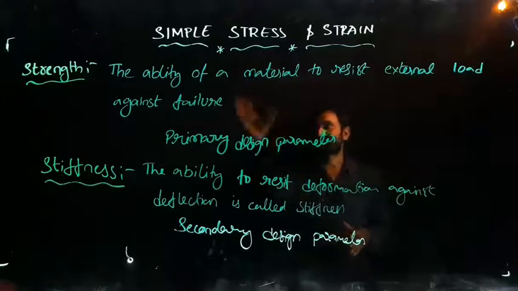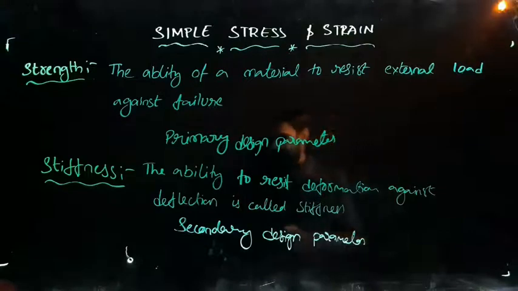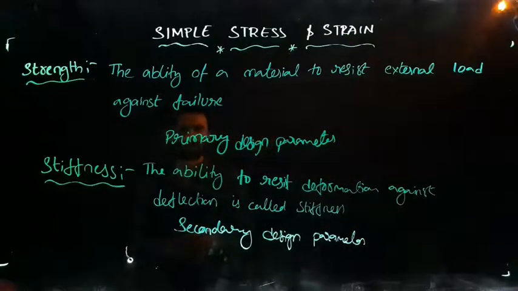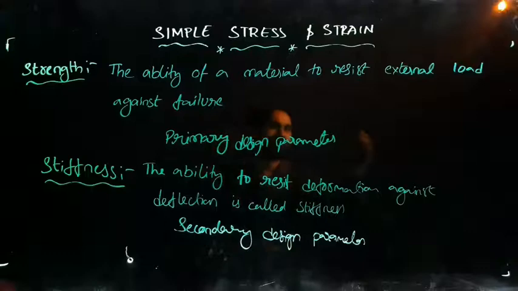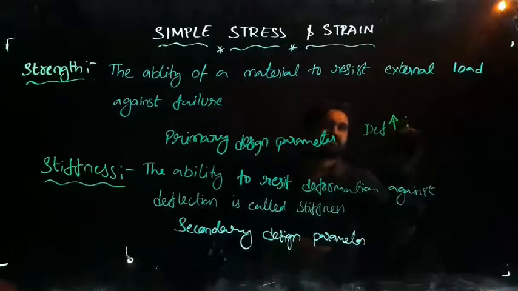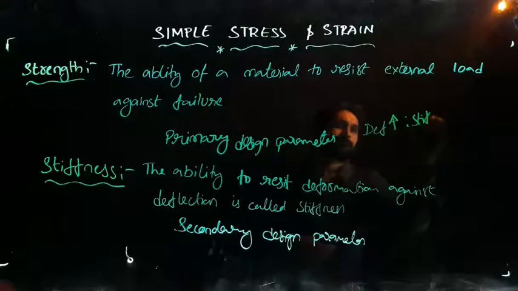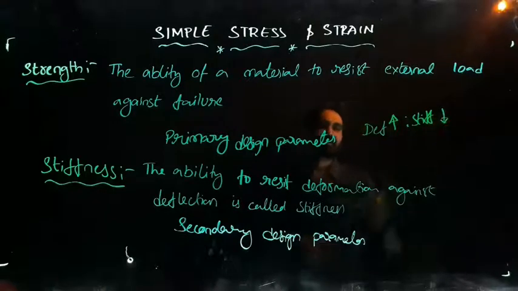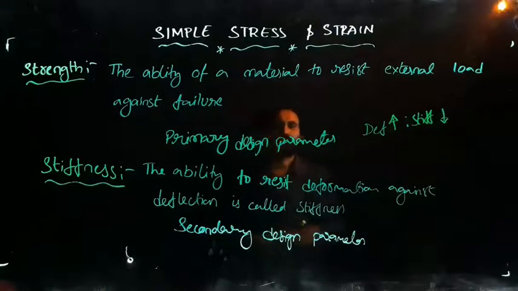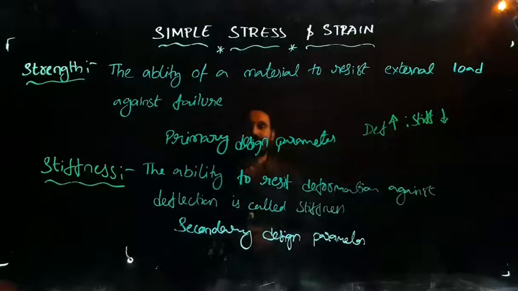When the deflection of a body increases, the stiffness is going to be reduced, and vice versa. In both ways you can express this.